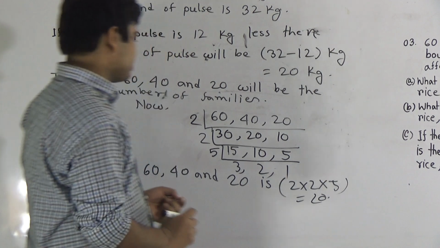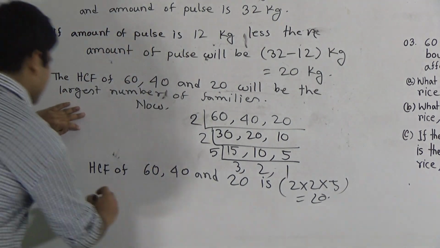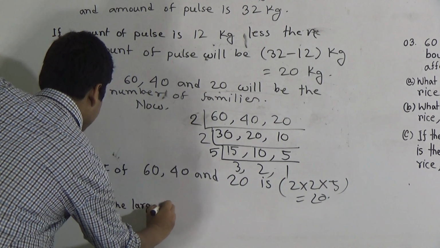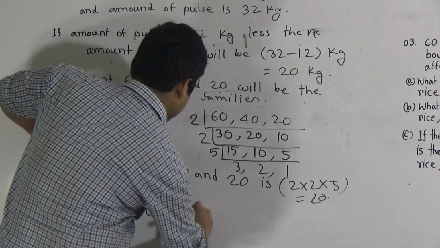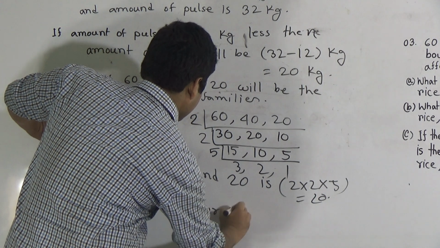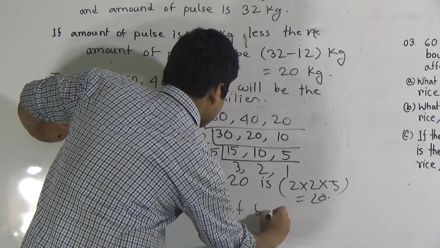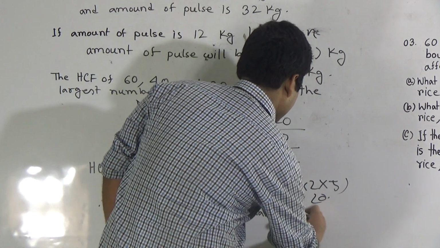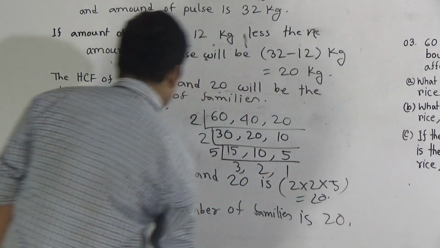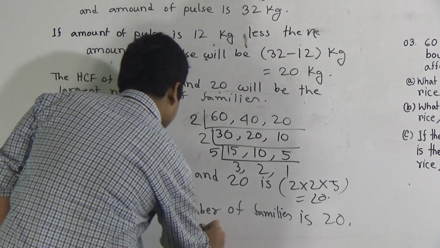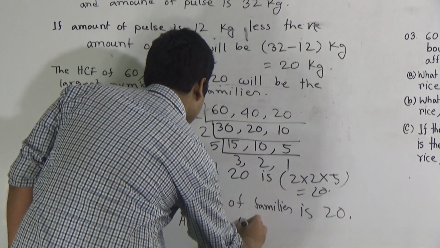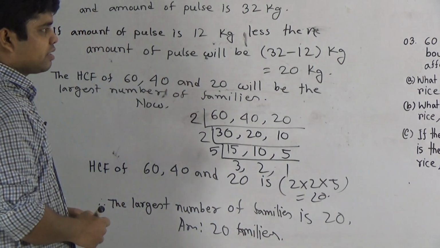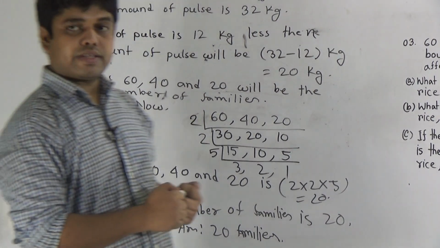So my dear students, what will be the largest number of families? Largest number of families is 20, and finally we write answer 20 families. My dear students, do you notice how easy the question is?